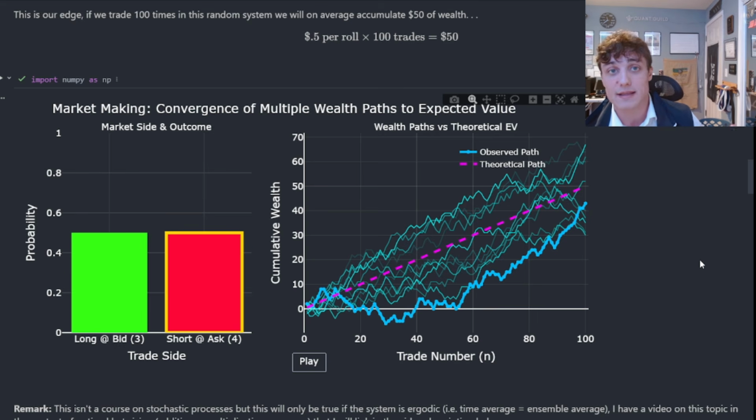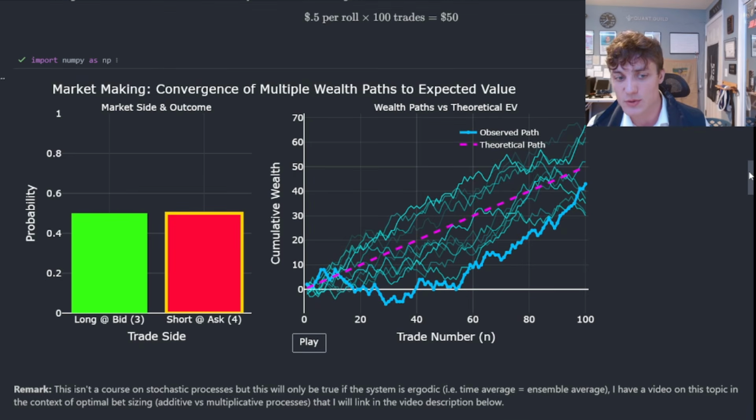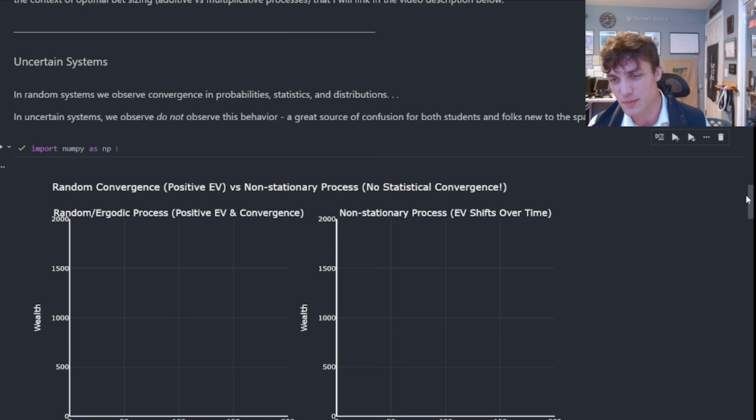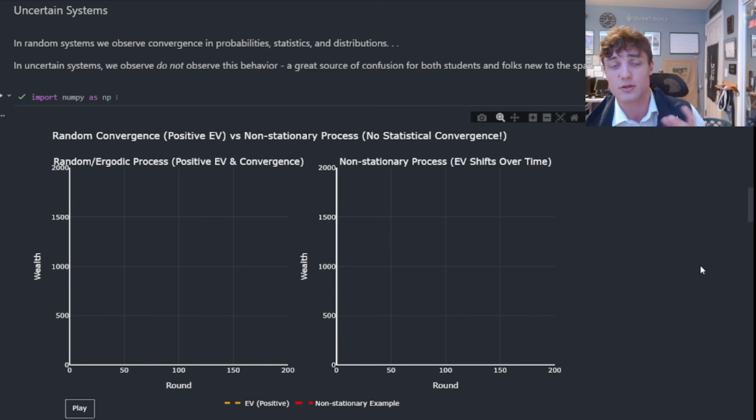This is not the case in reality. This is where most of the confusion comes from for both students and professionals in this space. When we go about applying these models in practice, we use the same constructs. We still have distributions, we still have statistics and probabilities, but we no longer have this idea of convergence. And that's because unlike with a dice roll where everything is fixed, we can keep rolling the dice, it's not going to change. Things change over time. And this is where the idea of non-stationarity starts to come into play. This is what we would call an uncertain system.